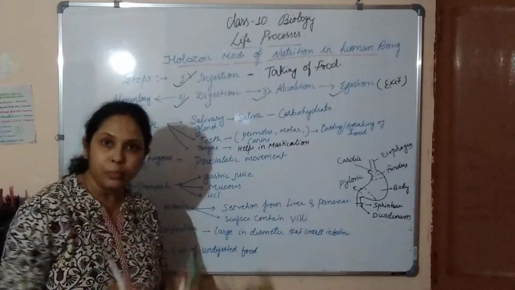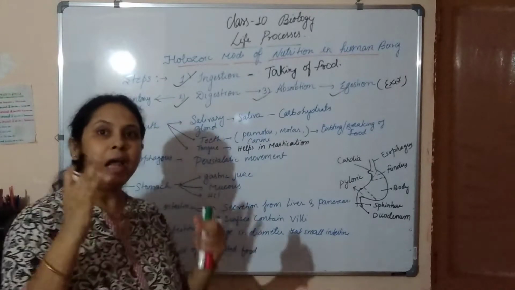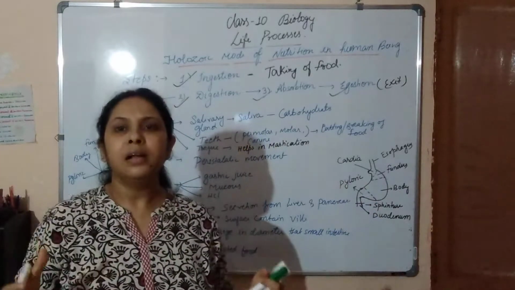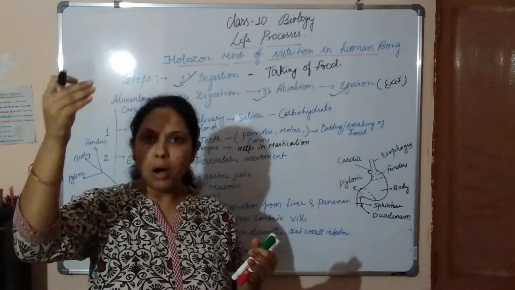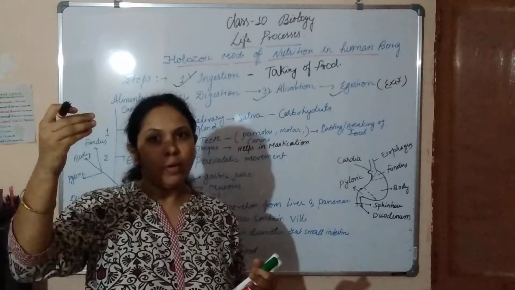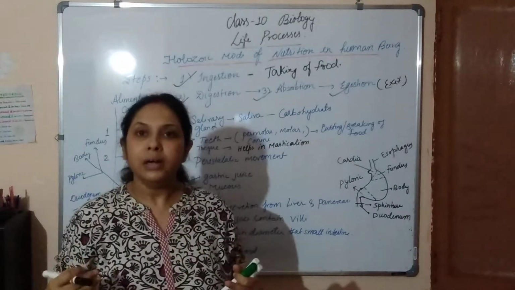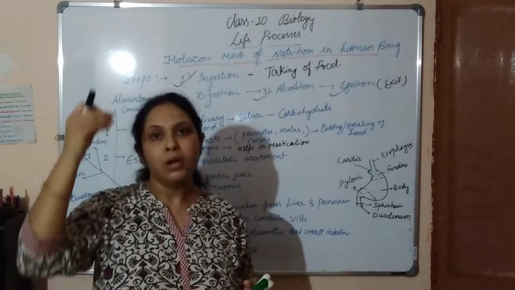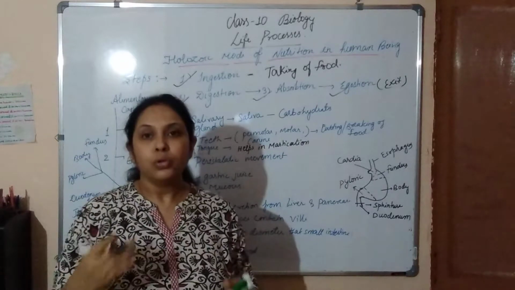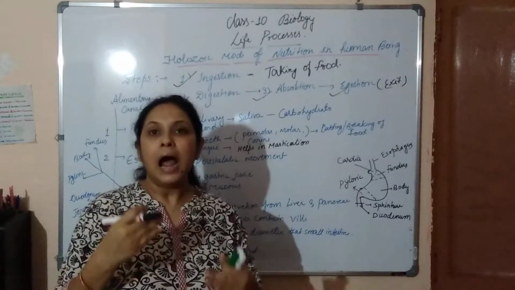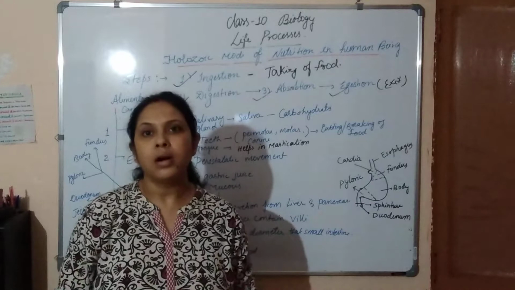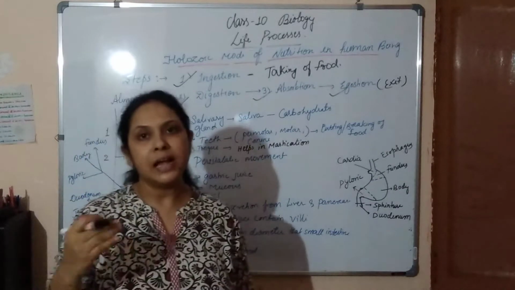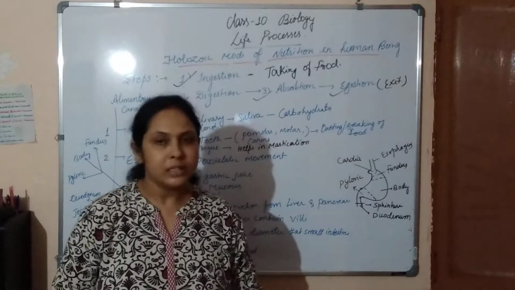Now, in human beings there is an alimentary canal. The alimentary canal is a canal that runs from the mouth, where we take in food, to the anus, where the egestion of food occurs. Through it we eat, the whole process of digestion and absorption occurs, and then there is the exit of the unwanted substance.